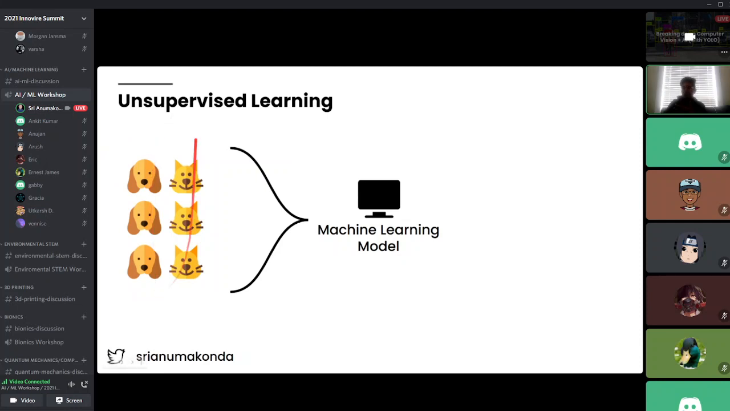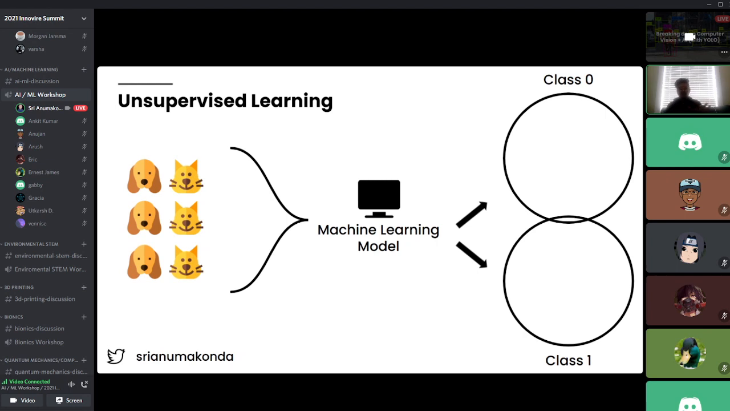There's no dog side and no cats. These are just random images of dogs and cats. So what happens is now I feed this into the machine learning model. But instead of telling me what's a dog and what's a cat, it learns to cluster data. So it learns to maybe group by certain features.